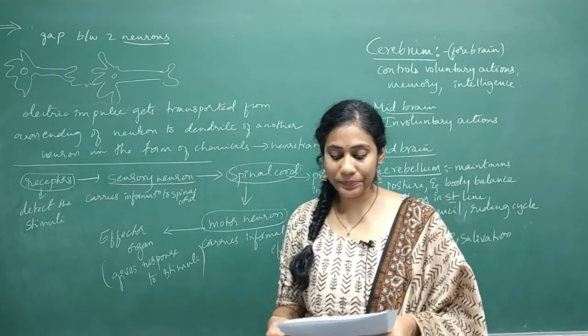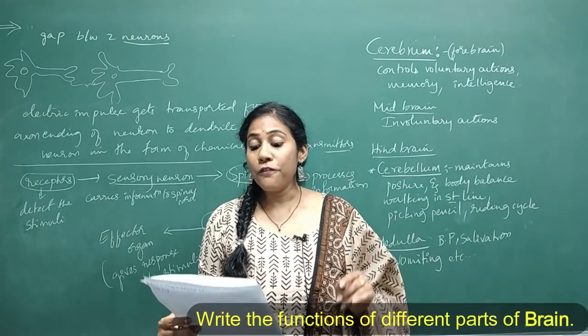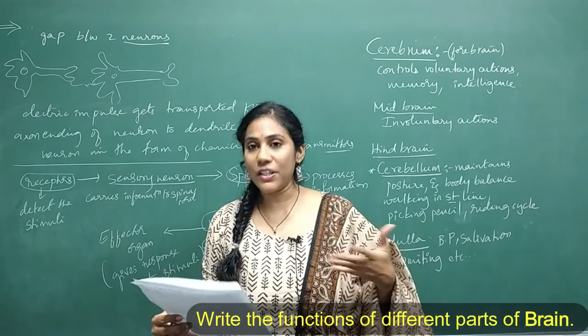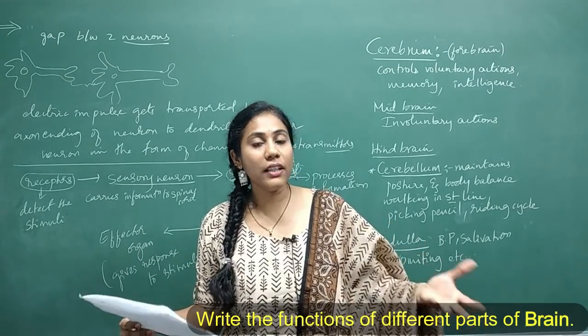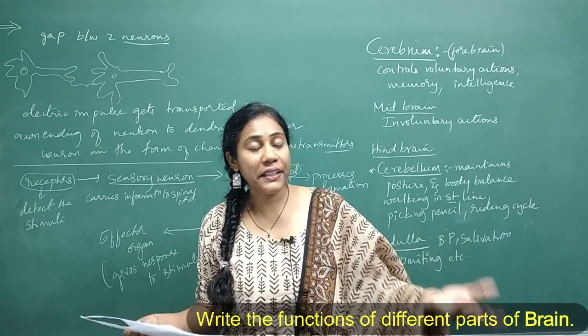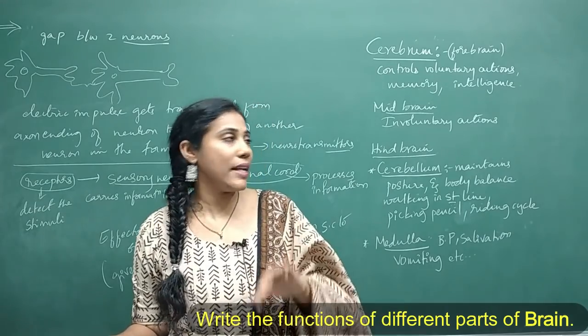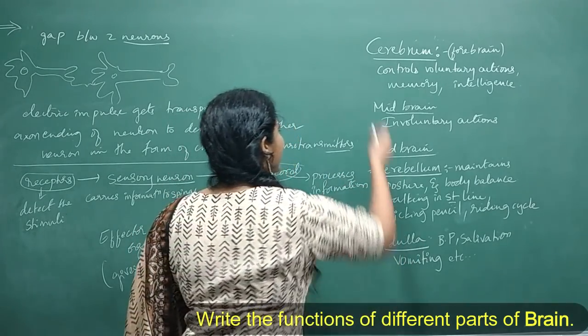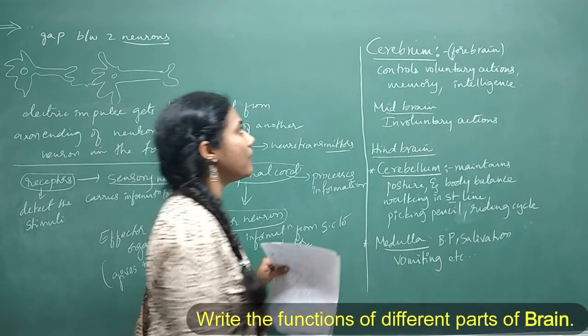Clear? Fine. And the next question is functions of different parts of brain. Different parts will do different work. They coordinate in a different way, and these things can be asked as MCQ as well as 1 mark. So here I have listed the functions of different parts of the brain. You can observe here.